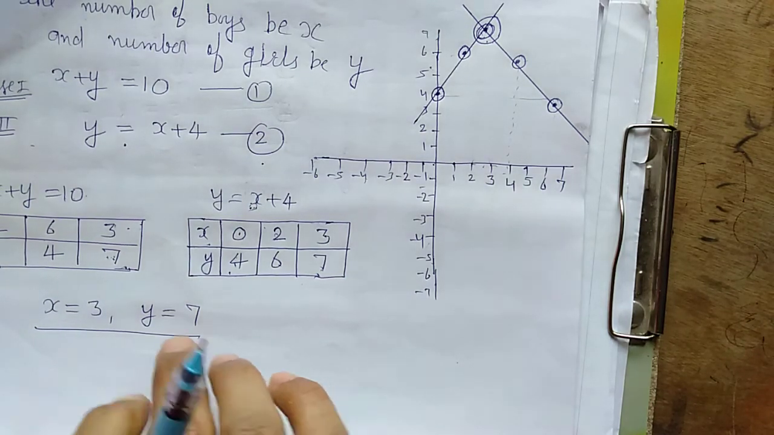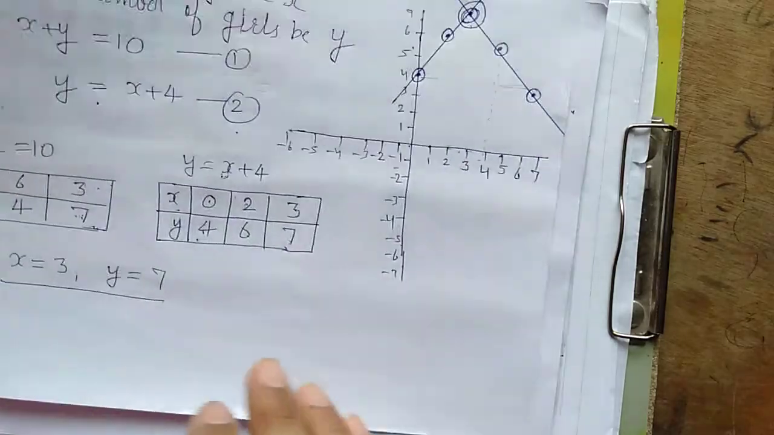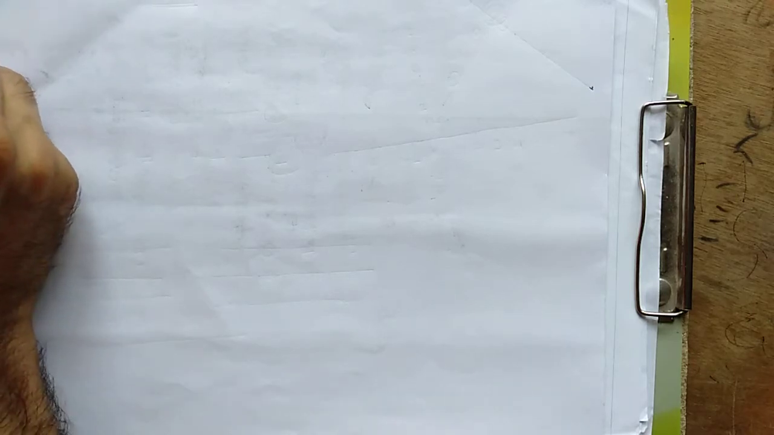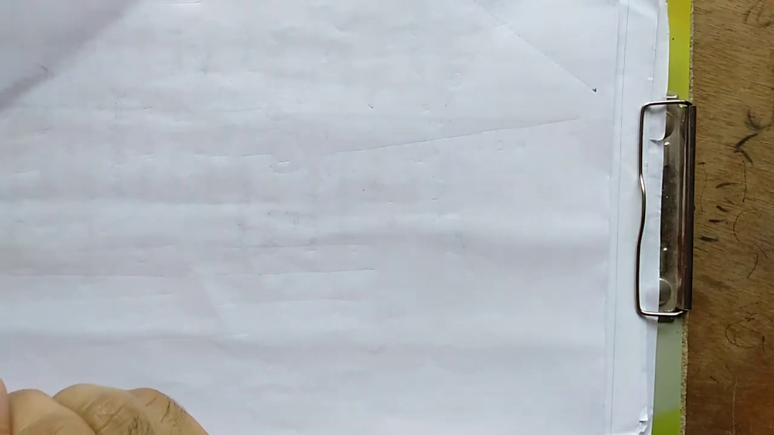Okay, the last question of this session I'm going to do, that is question number 2 of 3.2. Second question is, 5 pencils and 7 pens together cost 50 rupees, and 7 pencils and 5 pens together cost 46 rupees. Find the cost of 1 pencil and 1 pen. Let's try to solve this one also.